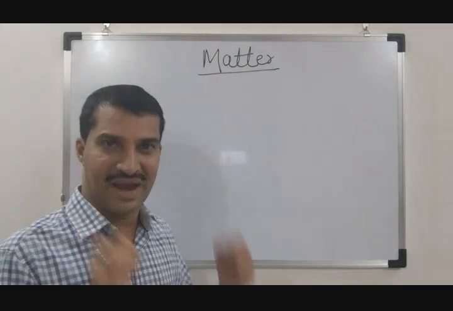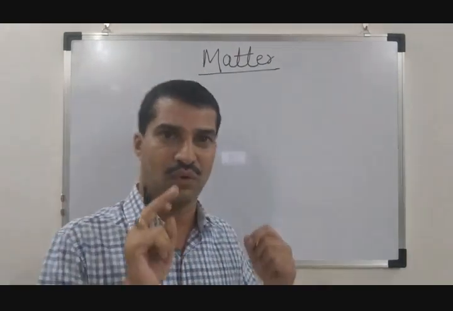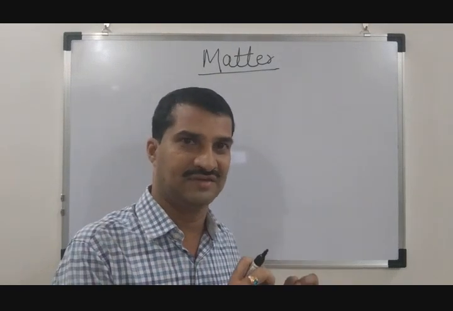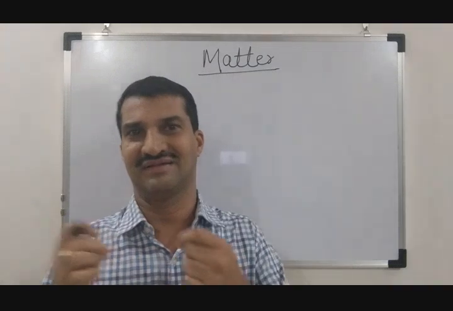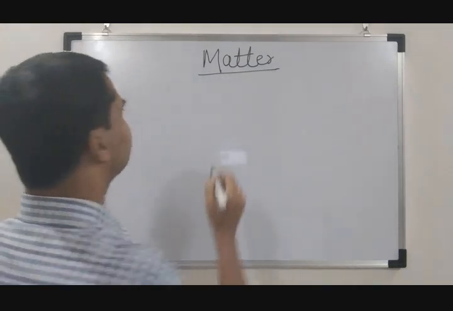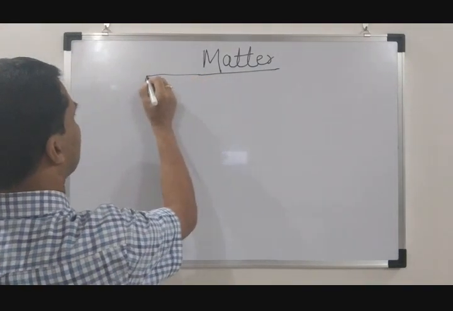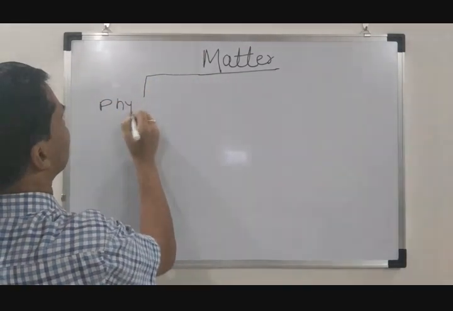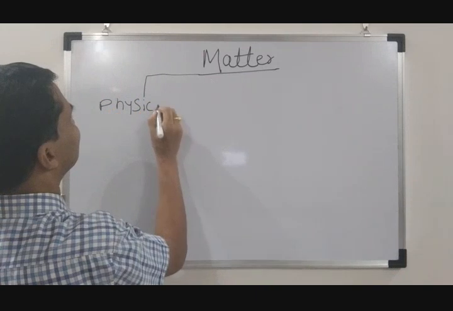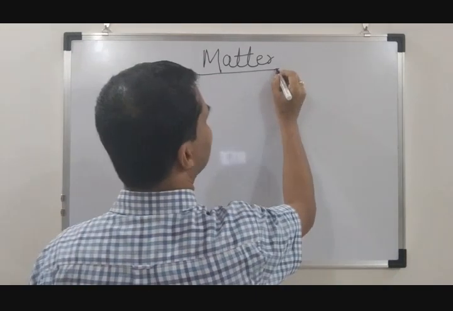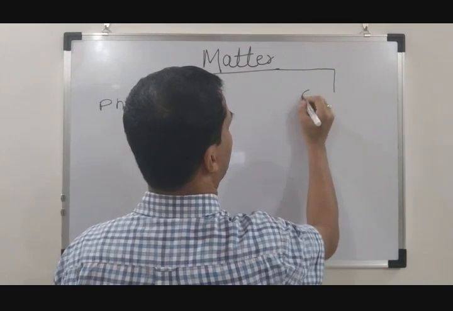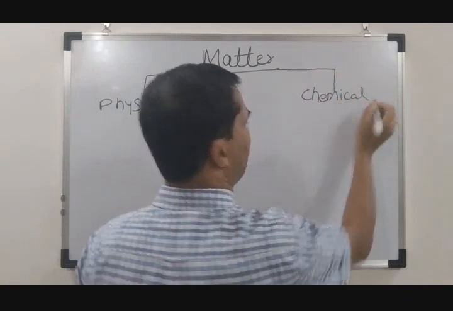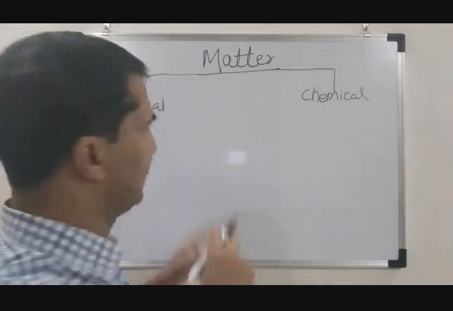So now this matter can be broadly classified into two categories. One we can classify as physical, another is chemical classification. So matter is broadly classified into physical and chemical.